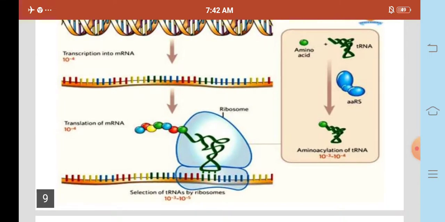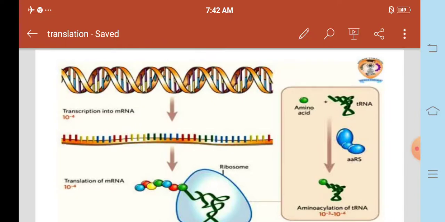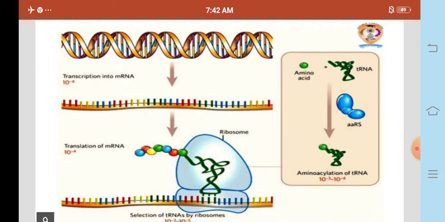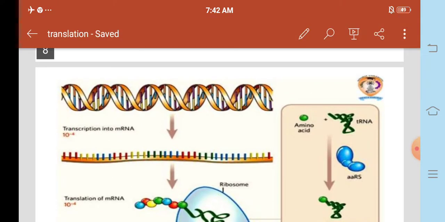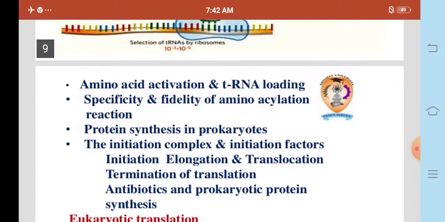This is the structure of the process. First is transcription into mRNA, and second is the translation of mRNA. In the translation of mRNA, the ribosomes are involved. Amino acid activation and tRNA loading, specificity and fidelity of the aminoacylation reaction.